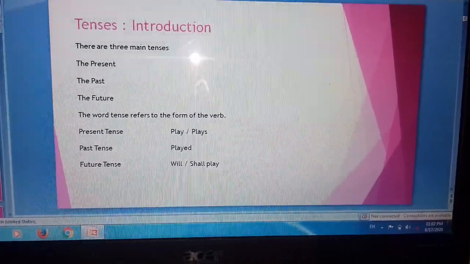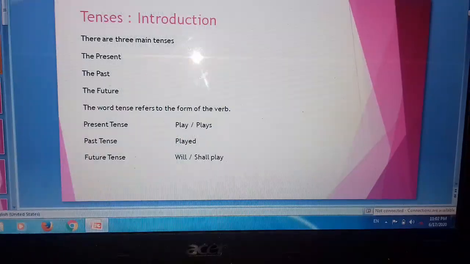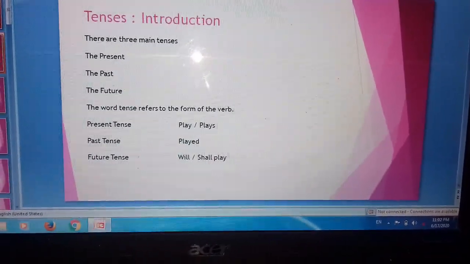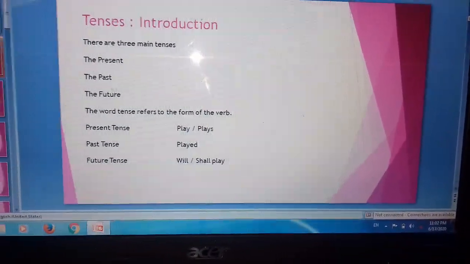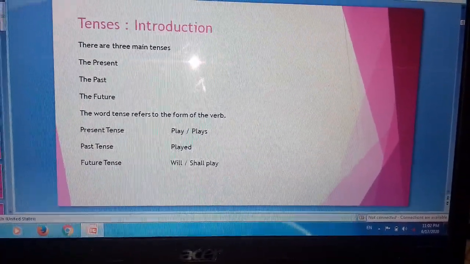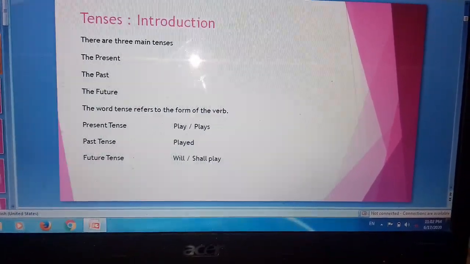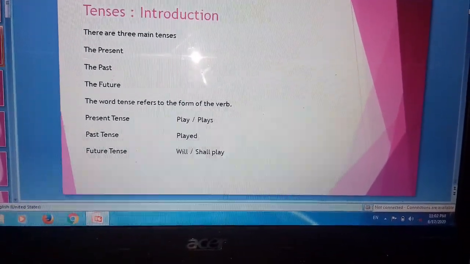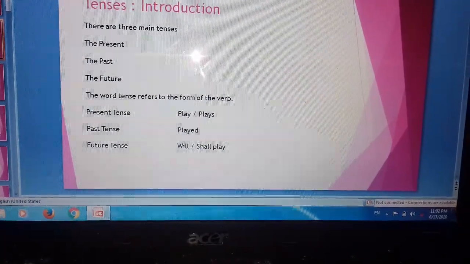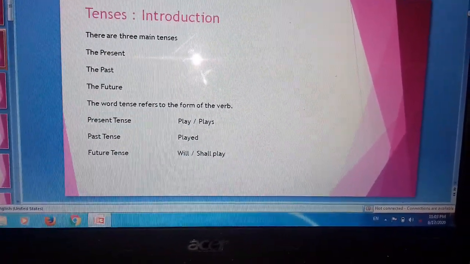So if the first form of the verb is there, it means it is a present tense. Next, past tense, played. What happened? Play is changed into played, the second form of the verb. So the verb is indicative of the tense. It is the second form of the verb, so it is a past tense.